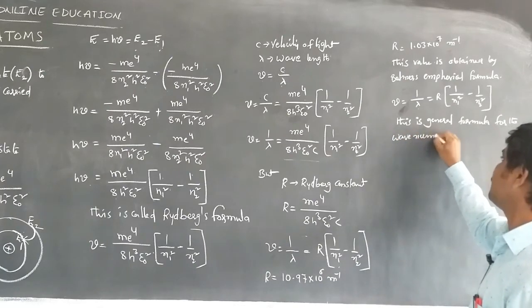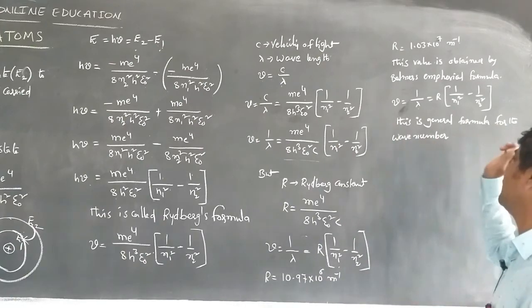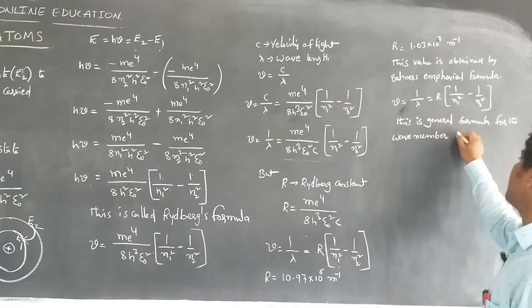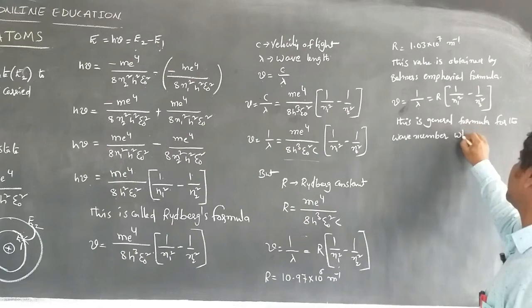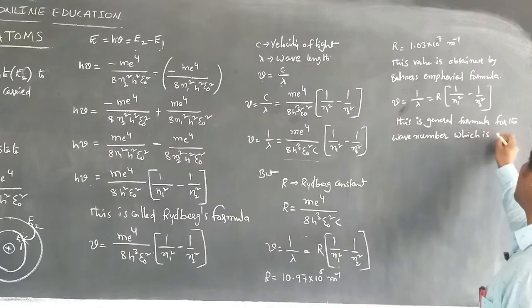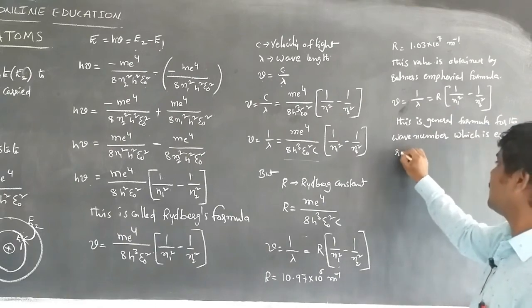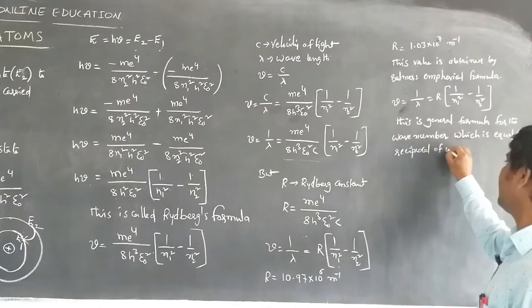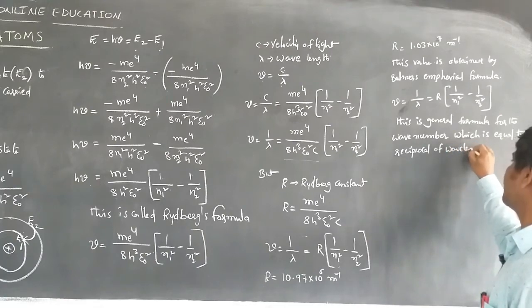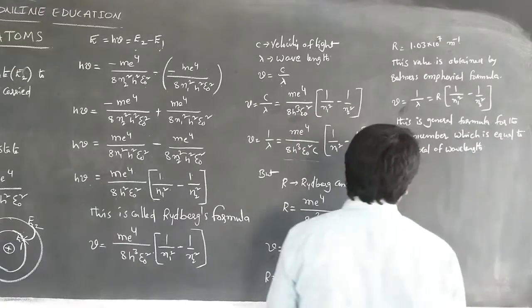Wave number means we can take the wave number per the time period. So the wave number is equal to the reciprocal of wavelength.